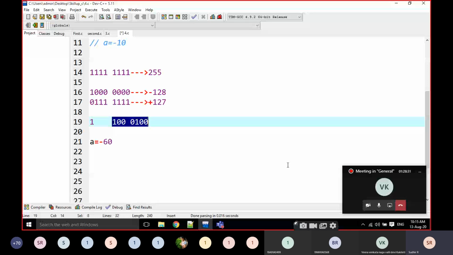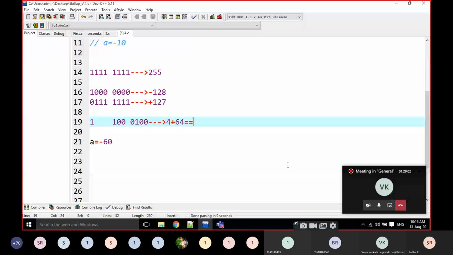What is the binary value? Let me calculate here. 2 power 0, 2 power 1, 2 power 2. 2 power 2 means 4. 68, sir. 2 power 6 is 64, so that is going to be 68.